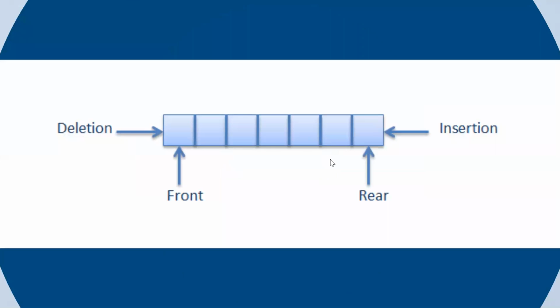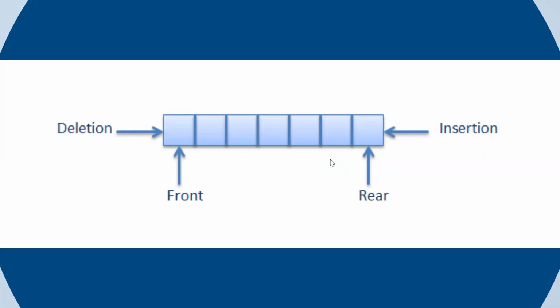So queue is nothing but, if we want to take some real world example, we can think about it like that. Insertion and deletion, both of these occur at two different points, right? Two different points. Deletion occurs at front and insertion occurs at rear.